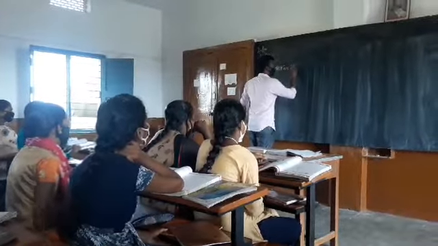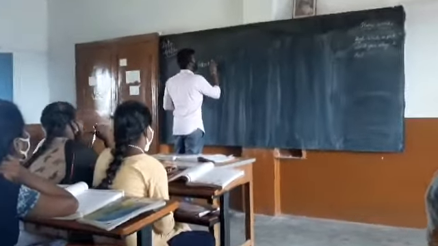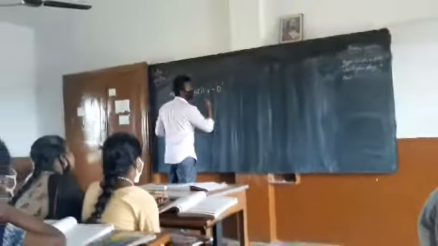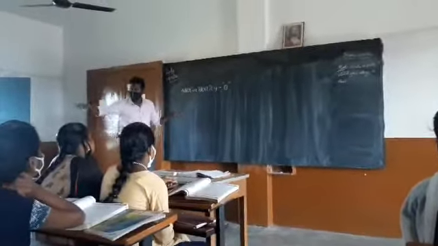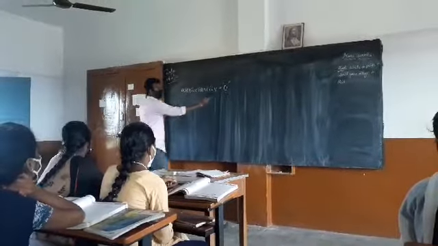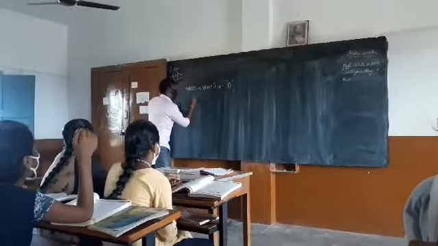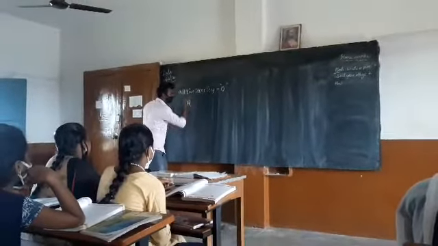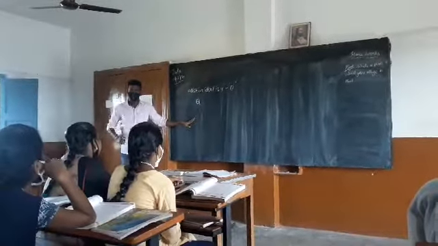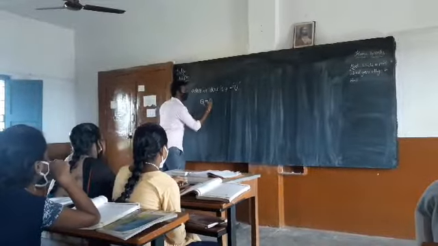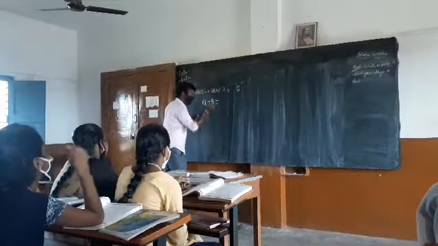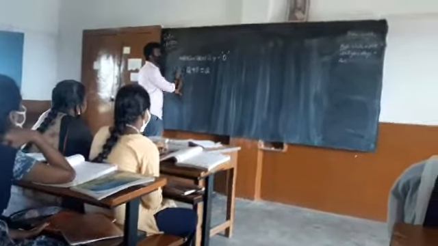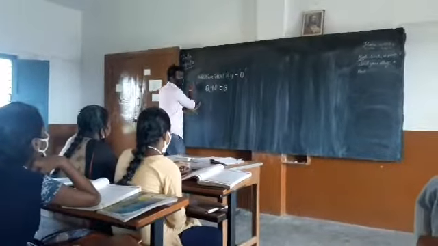Zero. Yes, very good. Zero is the additive identity. So why is it called additive identity? You take any rational number, any kind of rational number. If you add 0 to it, you will get Q, that is the same rational number. So we call 0 the additive identity.